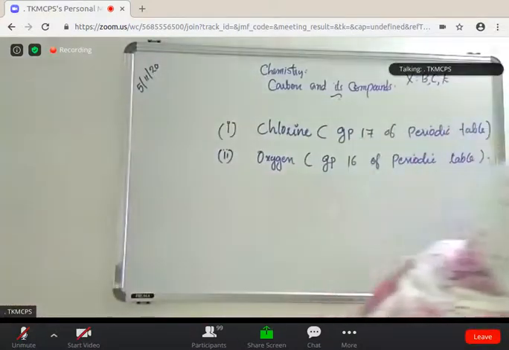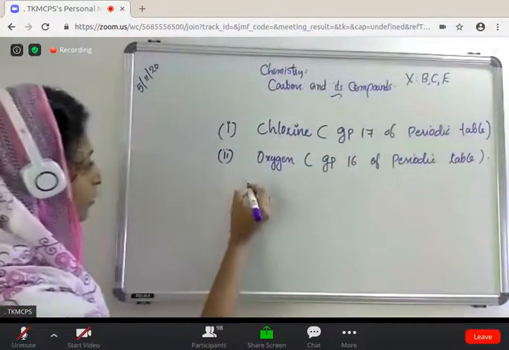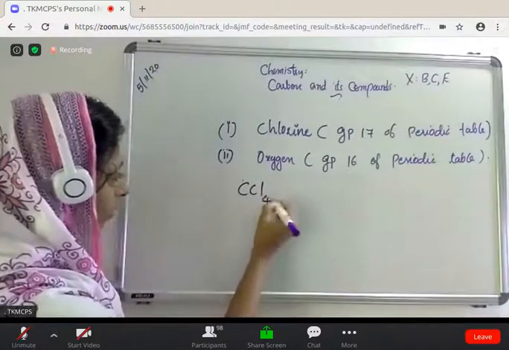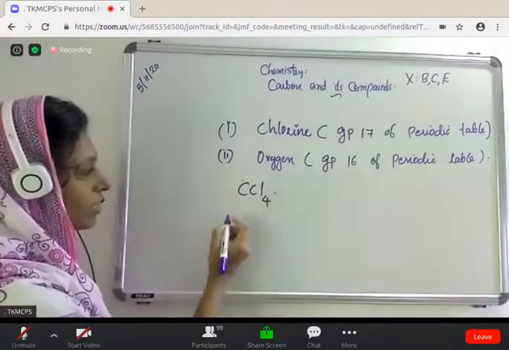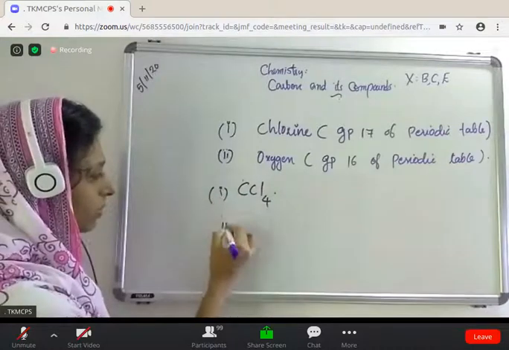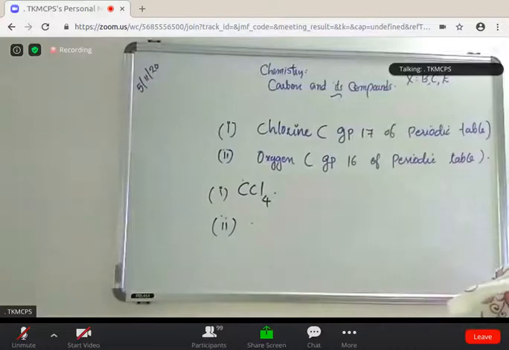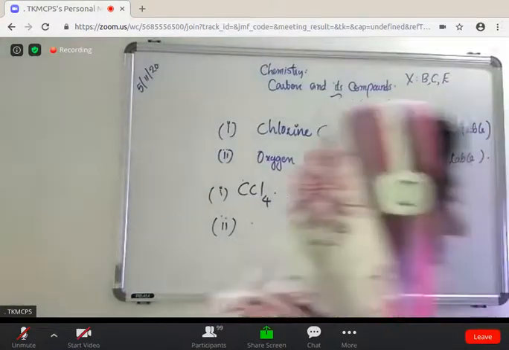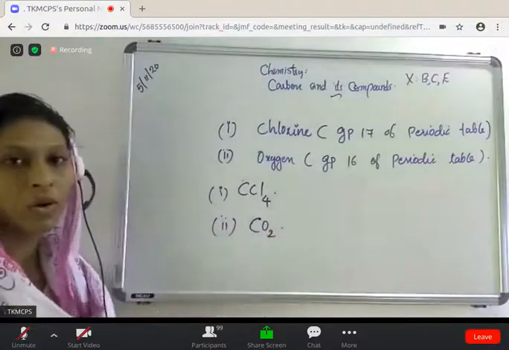We already drew this compound: CCl4. Then second one: carbon combines with oxygen. Which compound is formed? CO2. Clear?